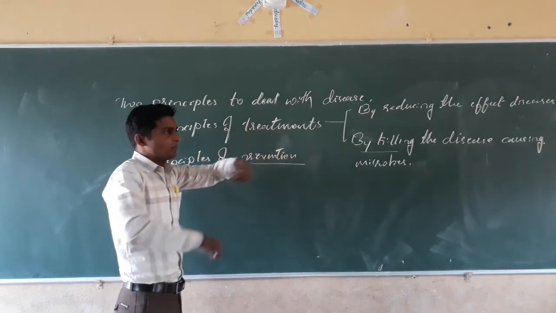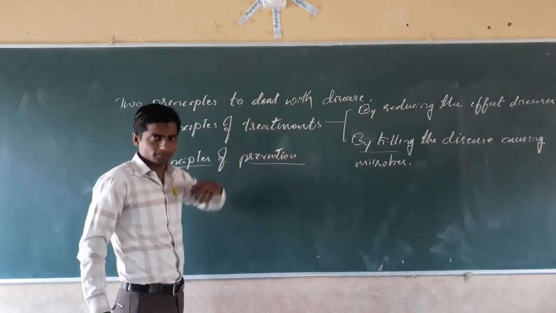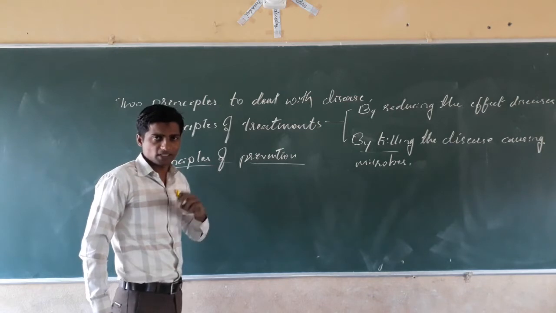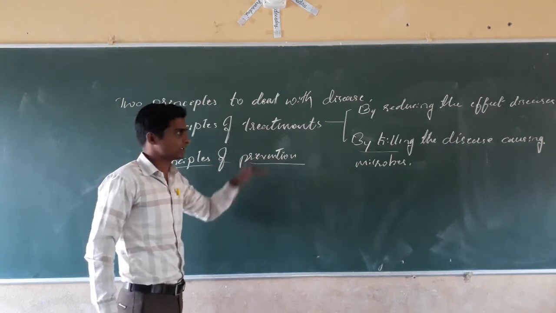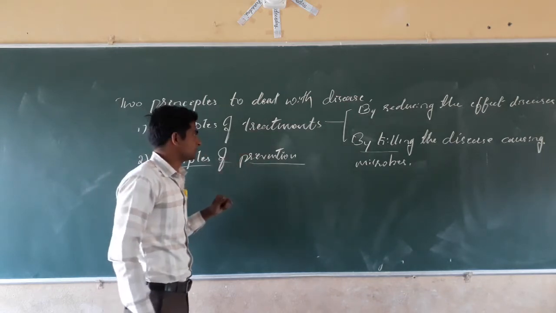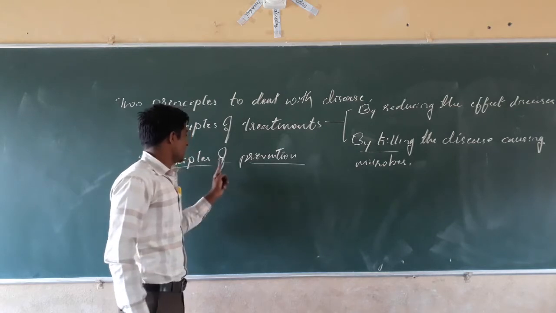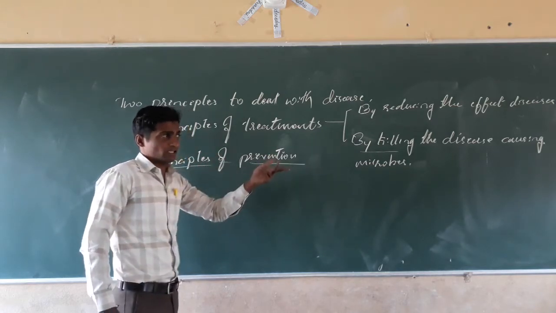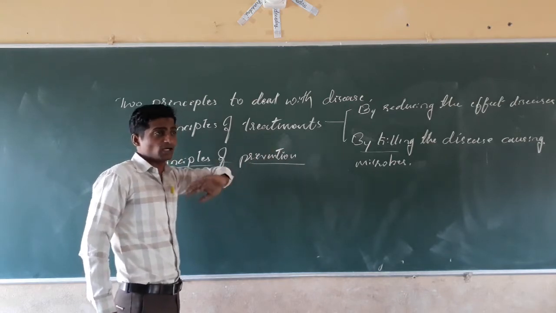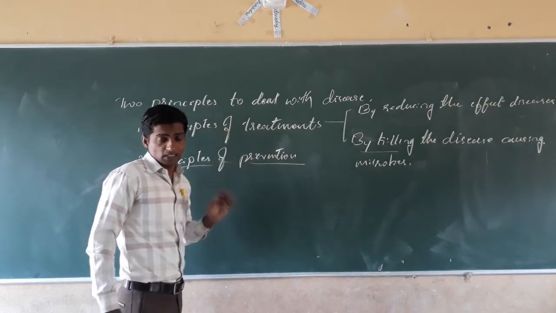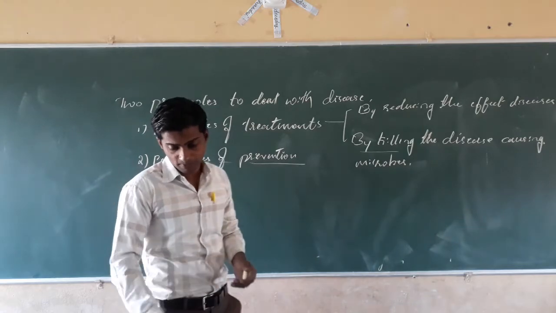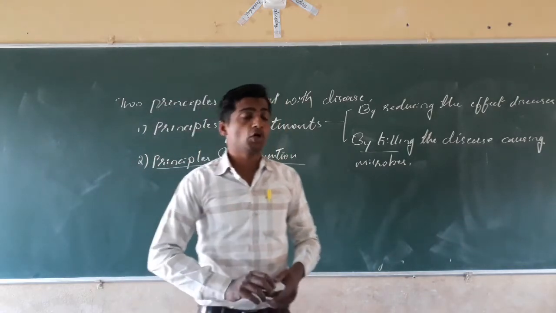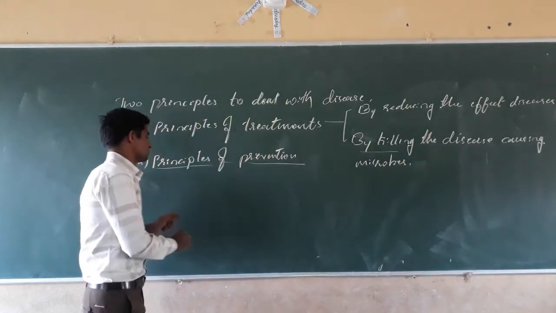And second one, by taking the proper doses or proper drugs or proper vaccines, we can kill the microorganisms. The next, principles of prevention. See, before the disease enters the body, we can prevent. So the different ways are given in your textbook, mainly two ways.